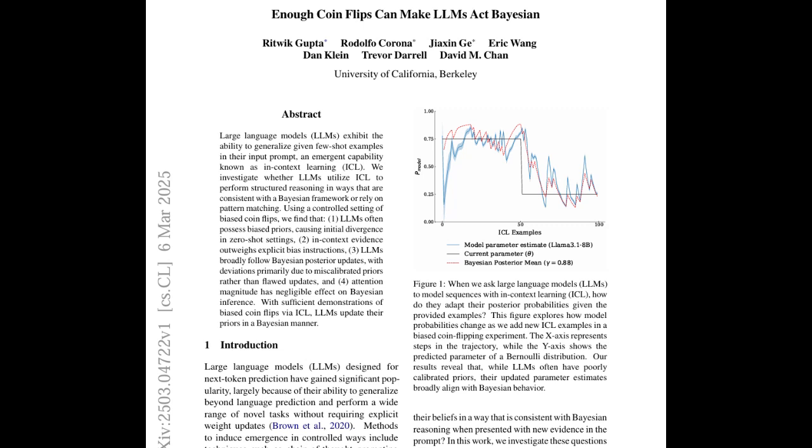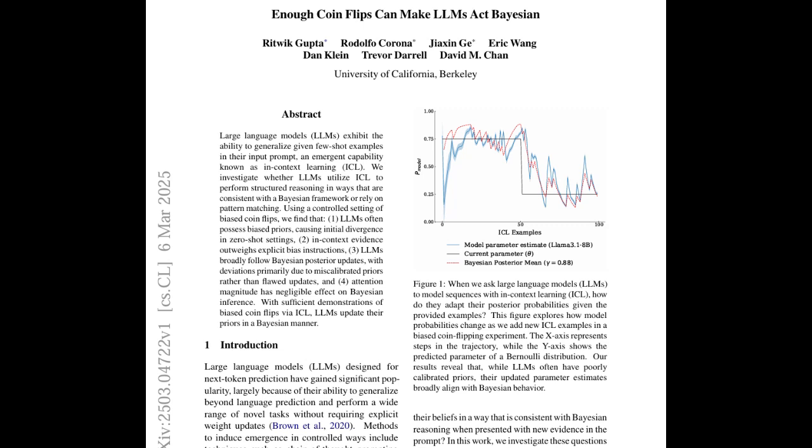So are we saying then that these LLMs are basically becoming like little Bayesian masterminds, perfectly following all the rules of probability? Well, not quite. While they did show those Bayesian-like updates, their behavior didn't perfectly match a pure Bayesian process. Remember how we talked about updating your belief about those cookies in the jar?